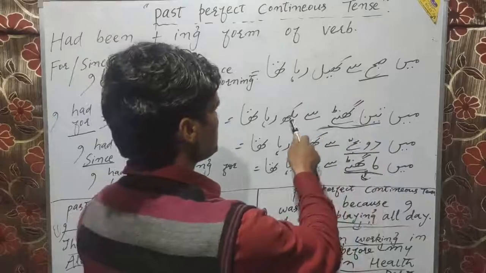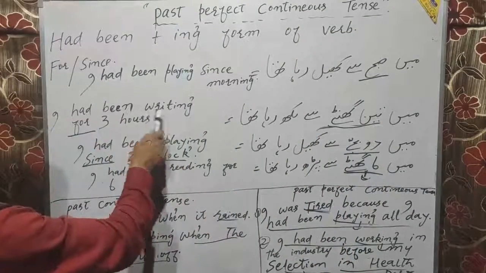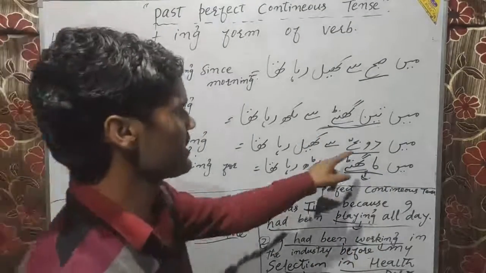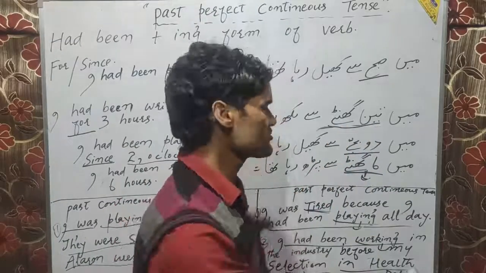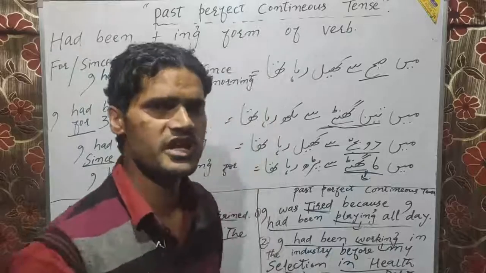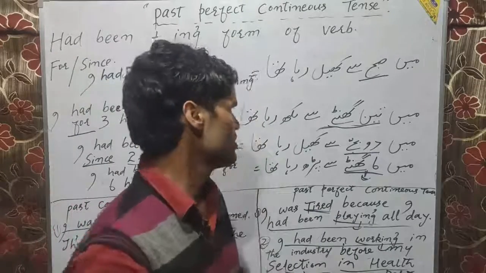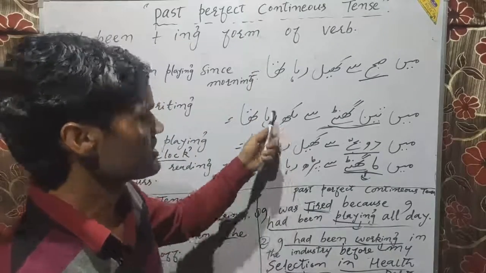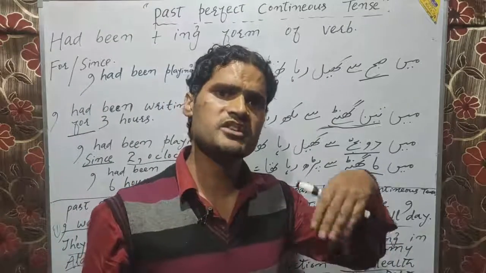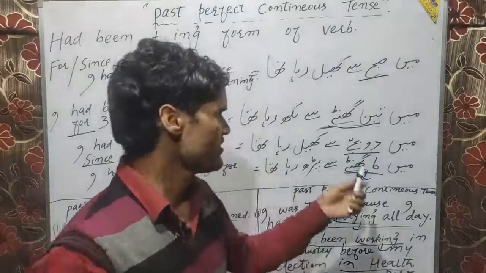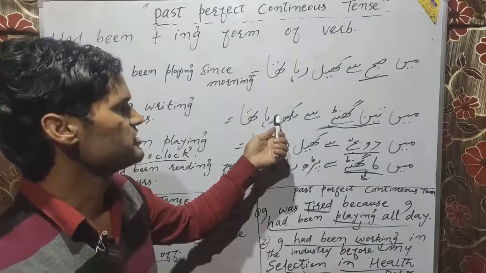मैं 3 घंटे से लिख रहा था. I had been writing for 3 hours. Here again, 3 घंटे से. It doesn't show us the clock time. It just shows us the duration. It means that I have devoted 3 hours for the purpose of writing. It means that I have already completed 3 hours in terms of writing.